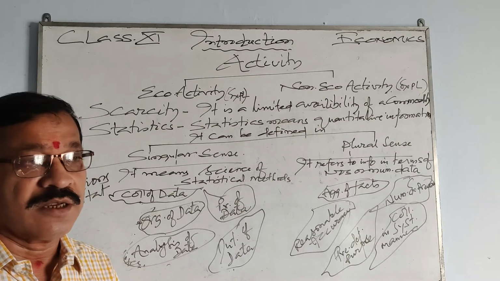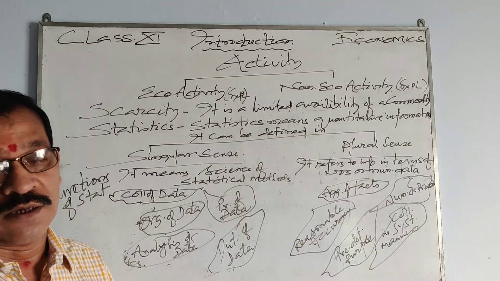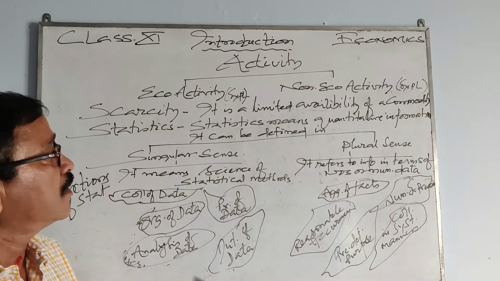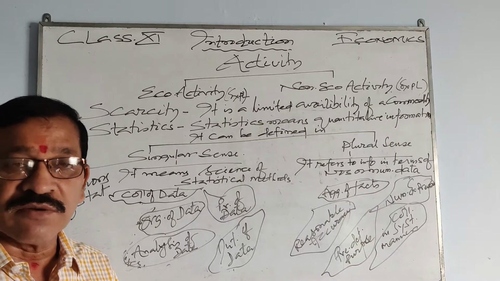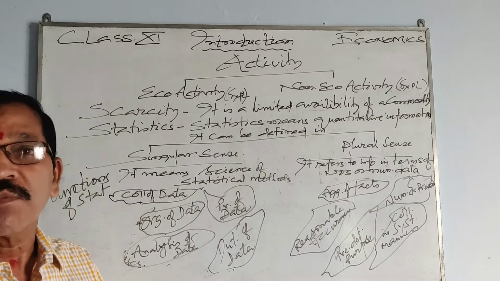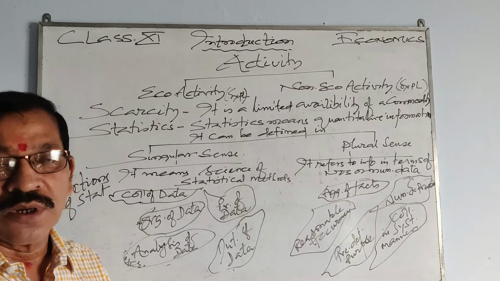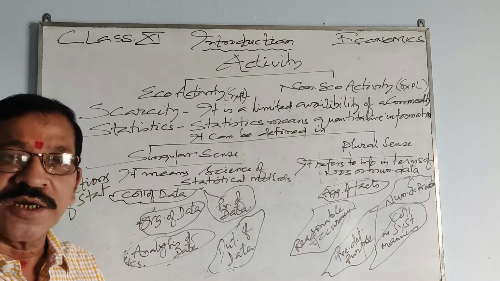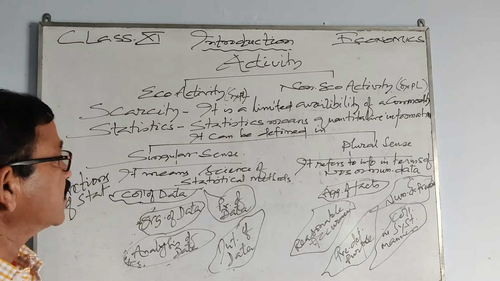Any commodity which is available in limited quantity, that situation is known as scarcity. Scarcity is a situation where demand is more than supply. You want more, but the available quantity of that commodity is very less. Such a situation is known as scarcity.